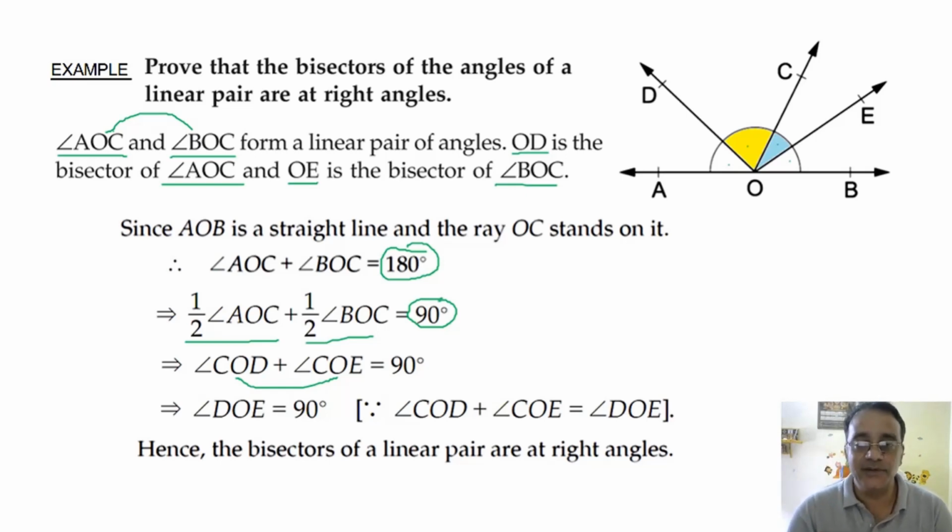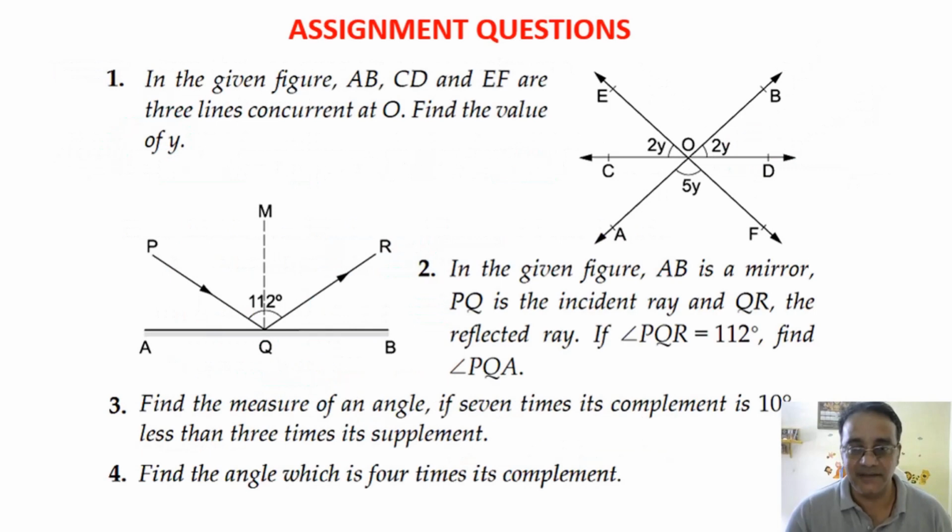So let us move towards the another section, assignment. Only 4 questions are there. These 2 questions are based on finding the angles based on some condition, the third question is based on supplementary angles, and the fourth question is based on complementary angles. Okay, so you have to complete this and submit it through Google Classroom.